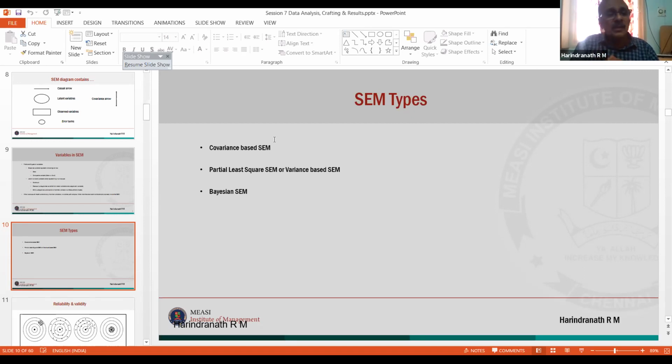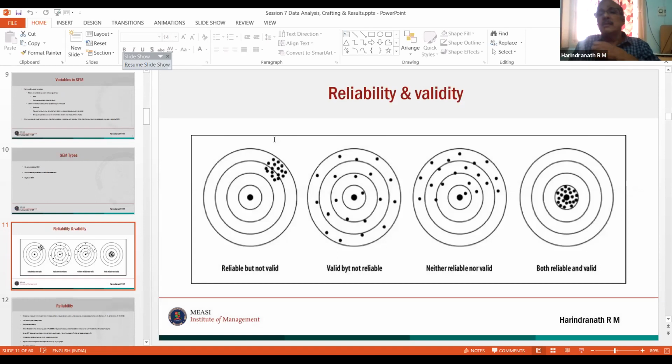Okay. Next, I'll go to what is called reliability and validity. But now, if you have time, download the latest SPSS trial version and see that there is Bayesian statistics. You can now run a Bayesian one-way ANOVA. A Bayesian t-test is available. So you are now taking a different level in statistics.